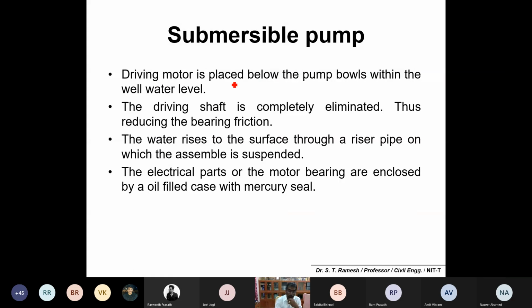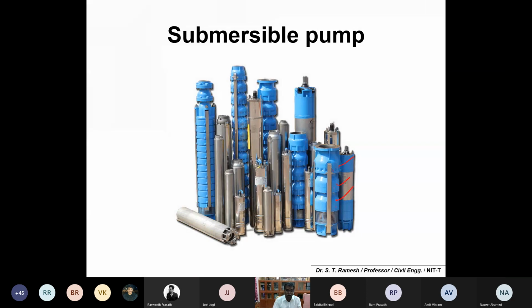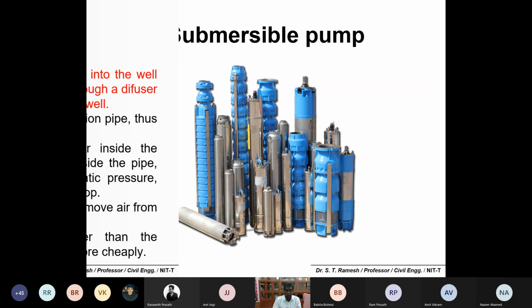Please remember, the driving motor is placed below the pump bowls within the well water level. The driving shaft is completely eliminated here, thereby reducing the bearing action. The water rises to the surface through the riser pipe, from which the assembly is suspended. Electrical parts of the motor bearing are enclosed by an oil-filled case with a mercury seal. So this also works similar to a centrifugal pump, but the only difference is the multiple stages. Yeah, these are submersible pumps.